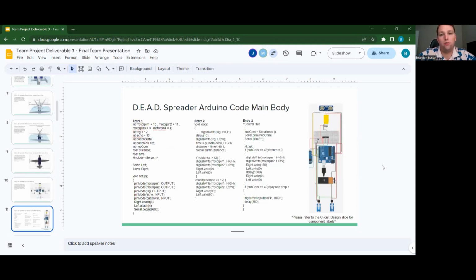Here you see the Arduino code for the main body. I'm not going to get too in depth on it, but it sets up the motor pins and the pins for the distance sensor and everything like that in order to control the individual components listed within the circuit.